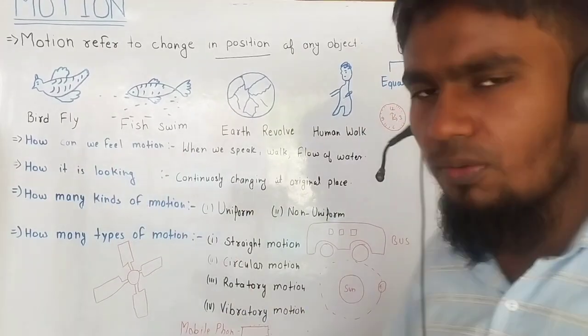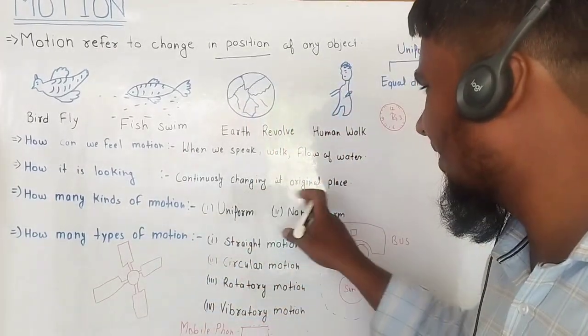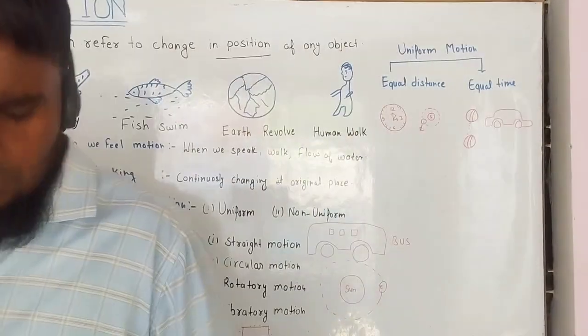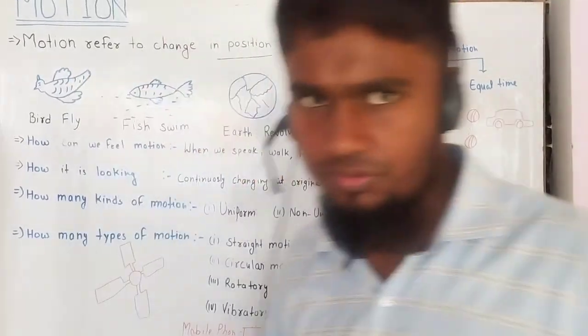How does it look? How can we see motion? We can see it continuously changing its original place. Suppose we are here and now here. This is motion. We change our position from there to there. It is called motion.